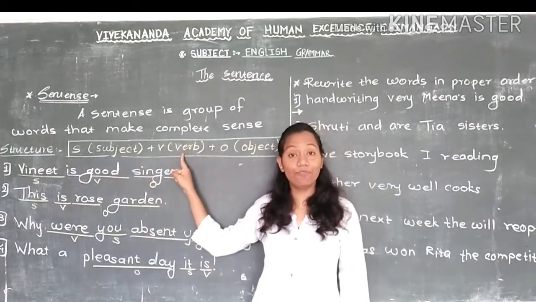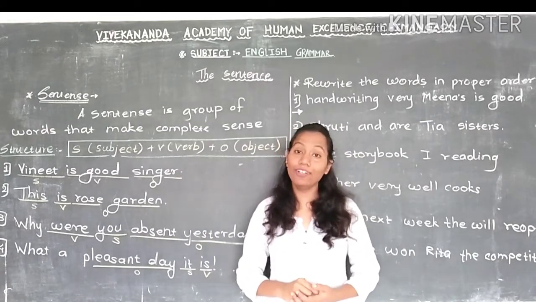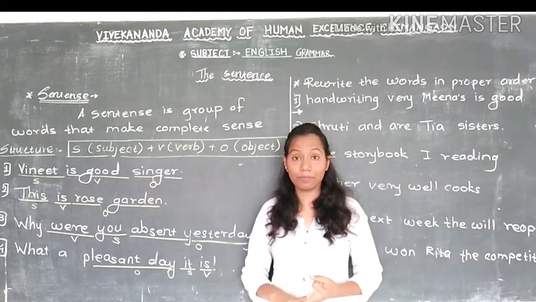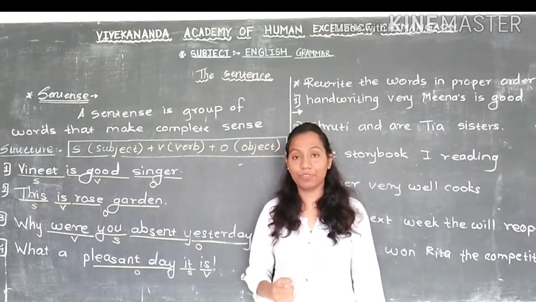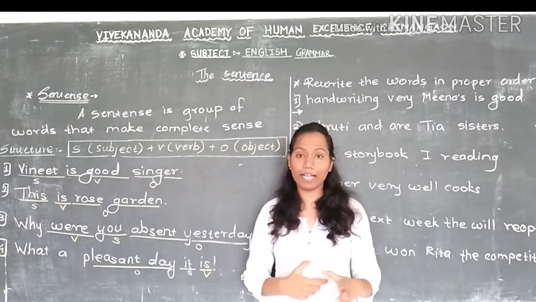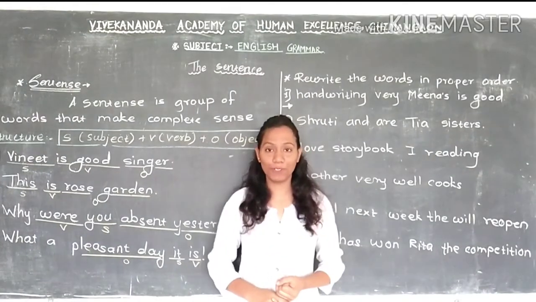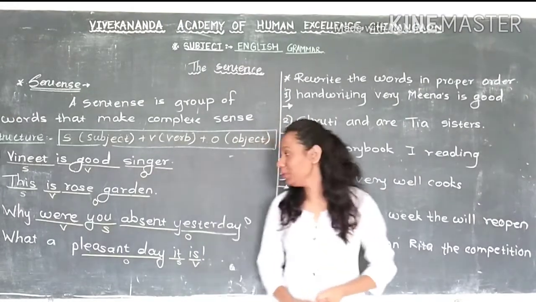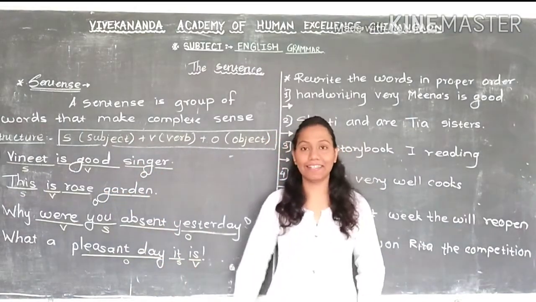Then the next is V. Now V means what? V means verb. Action words we call verbs. You know, in sentences we use sleep, cook, take. These types of words show action, so these action words we call verbs. But are just the words which show action the only verbs? No. As I told you, am, are, was, were, will, shall, these we also call helping verbs. Now, you can see here that they use is, then where and is here.